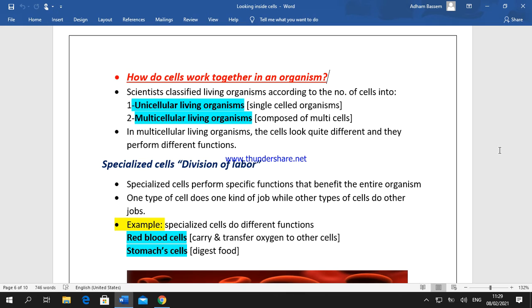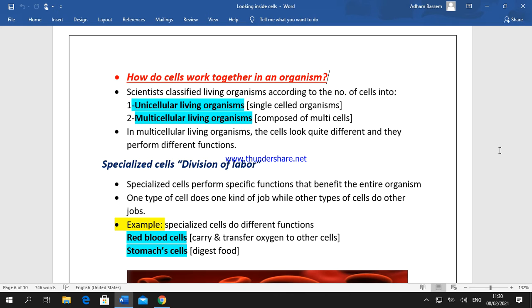The other type of living organisms is known as multicellular living organisms. They are organisms whose bodies are composed of many cells.